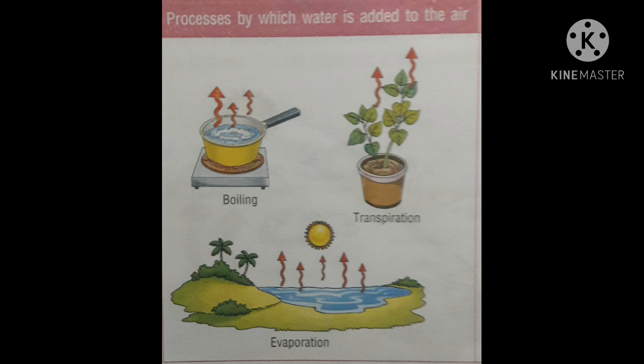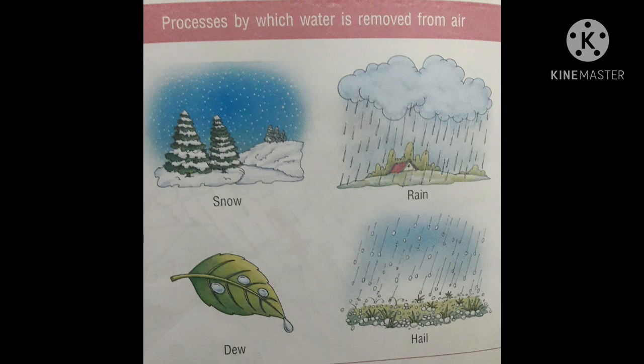Now children, you are seeing processes by which water is added to the air. These processes are boiling, where boiling water changes into water vapor, transpiration, and evaporation. Children, here you are seeing some pictures of the processes by which water is removed from air. These are in the form of snow, in the form of rain, in the form of dew and in the form of hail.